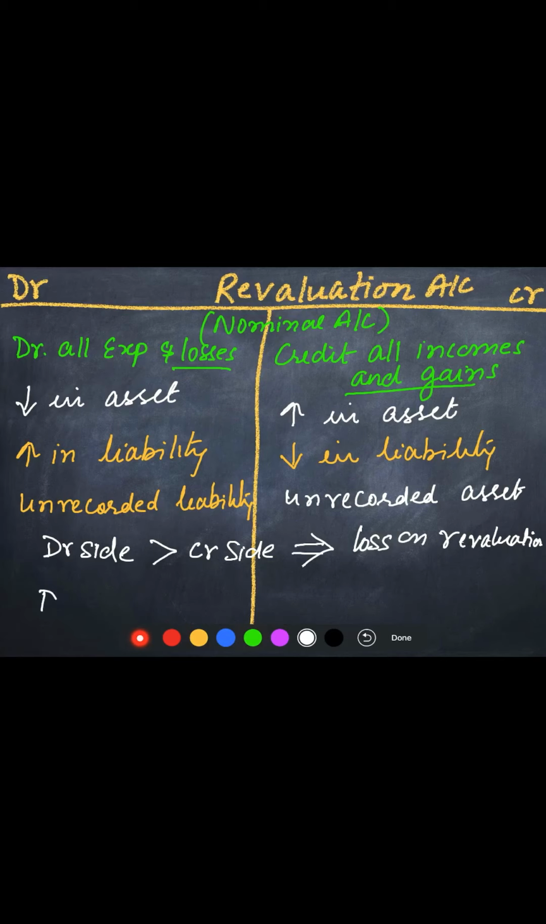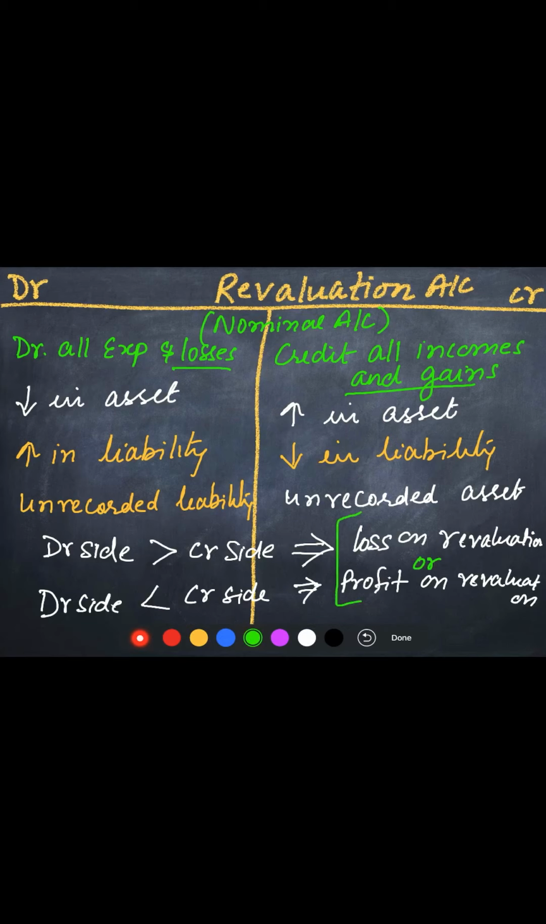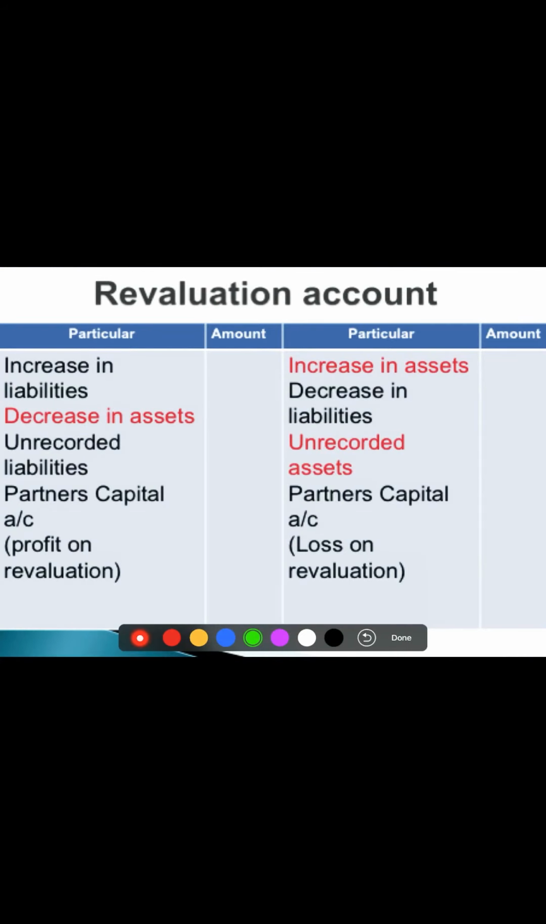On the other hand, if your debit side is less than credit side, that means income side, this results in profit on revaluation. And the profit on revaluation or the loss on revaluation will be transferred to the capital accounts of the partners. If it is a profit, it will be transferred on the credit side of capital account, and if there is a loss, it will be transferred on the debit side.